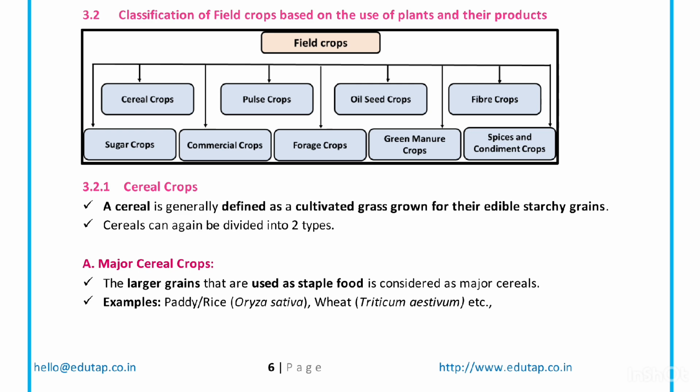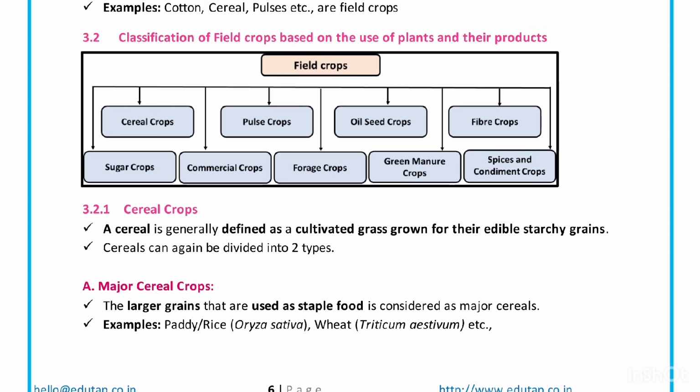So on that basis, we have different crops like cereal crops. What is the meaning of cereal crops? What all comes under this category? I will be discussing it later. But now just have an understanding of what the different types of crops are based on this classification. Next is oilseed crop. Next is green manure crop, pulse crop, fiber crop, commercial crop, sugar crops, spices and condiments, and forage crops.